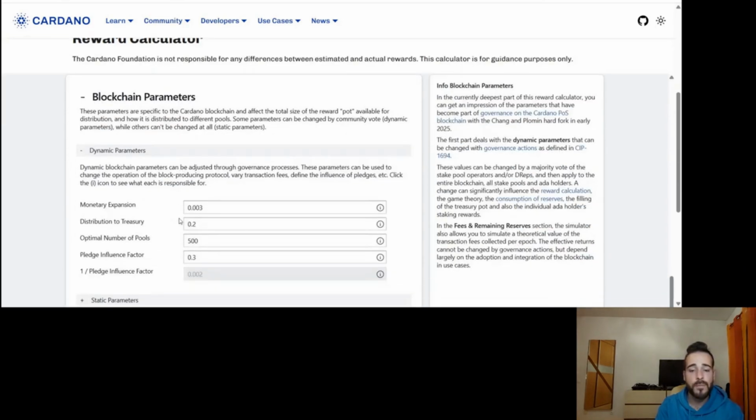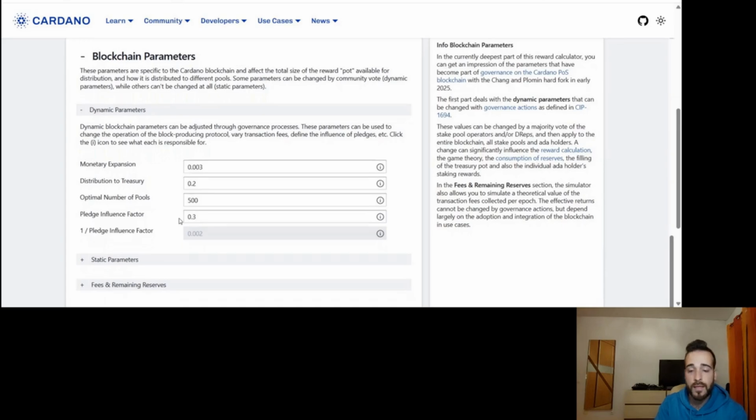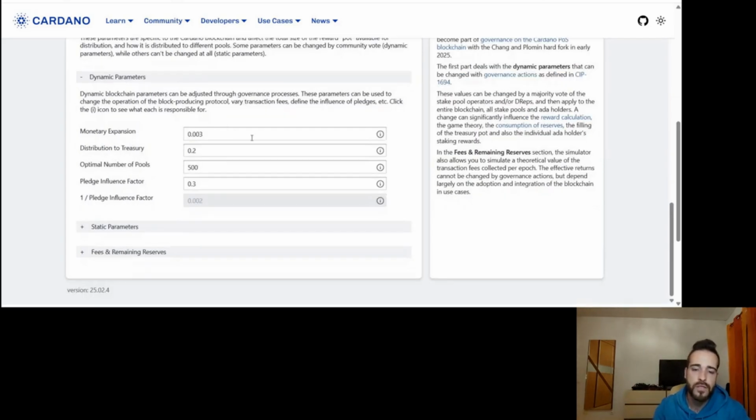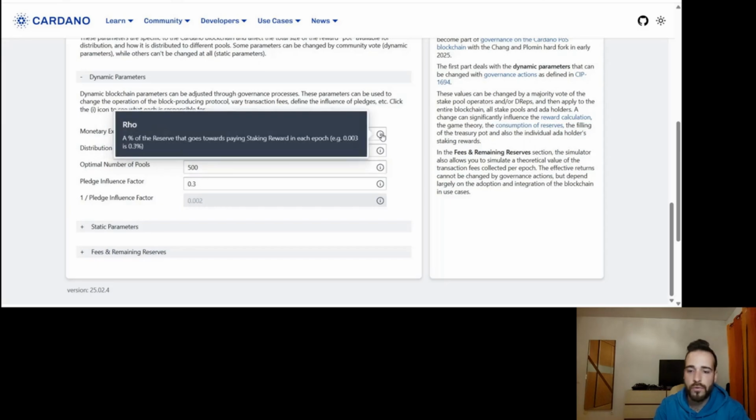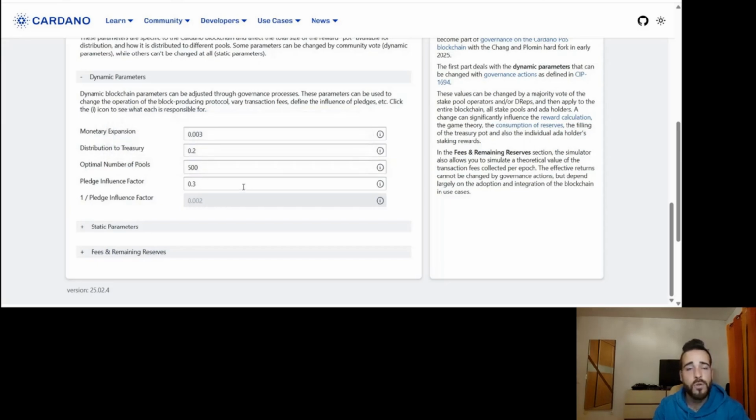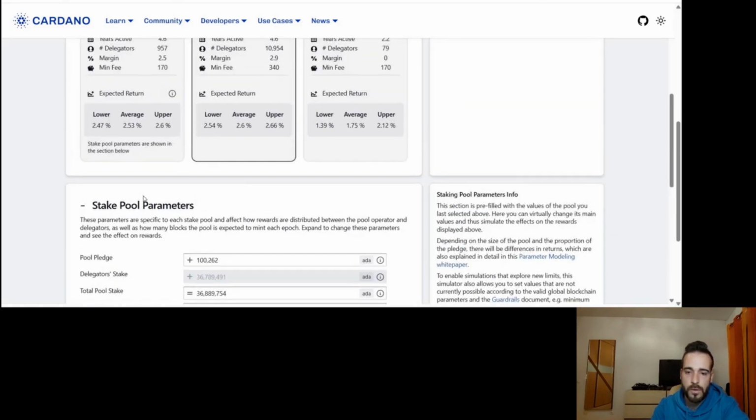And then we also have something that I believe is also very nice for governance actions, right? Because we have a lot of parameters that could change within the blockchain. We could change the optimal number of pools, the distribution to the treasury, monetary expansion, all of that, and that would affect the rate at which the monetary growth of Cardano is happening, and that would affect this calculation. So let's see if we would centralize the blockchain more, to an optimal number of 200 pools. What would change here?